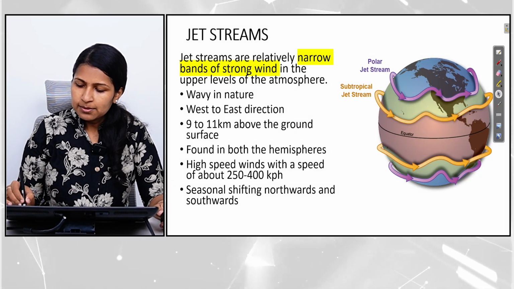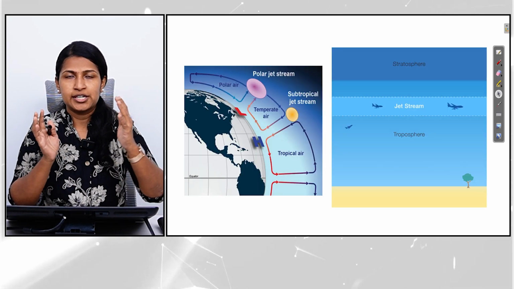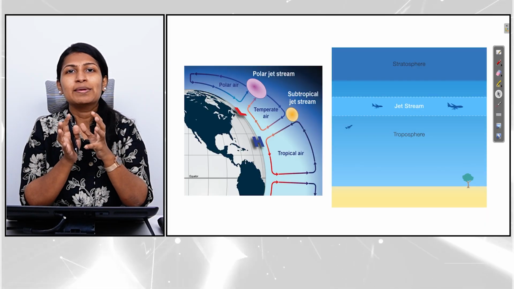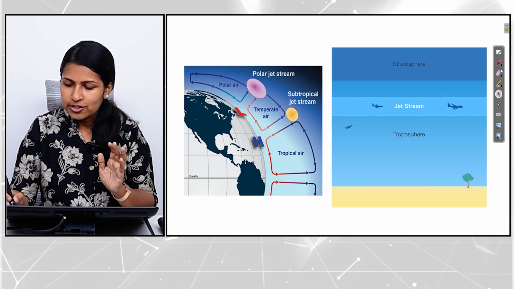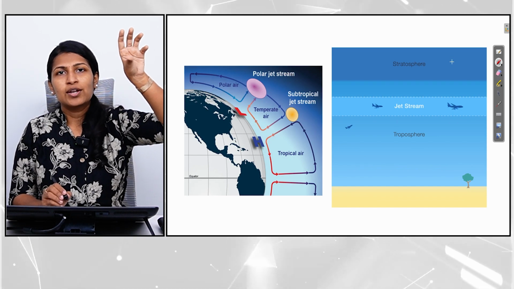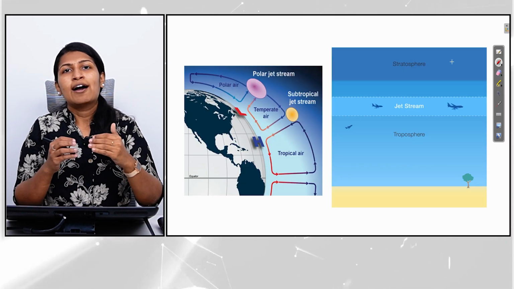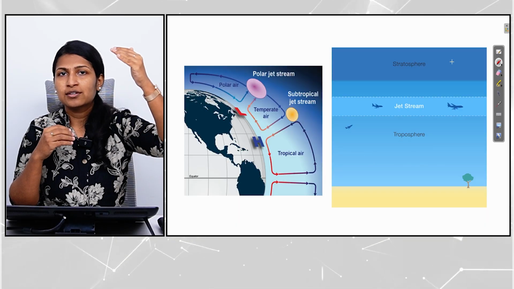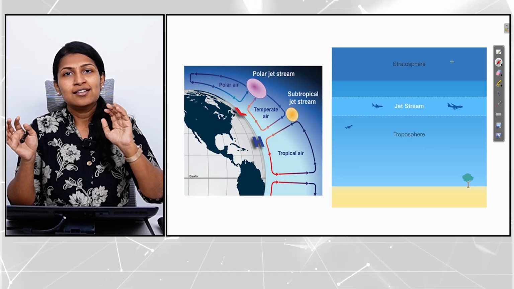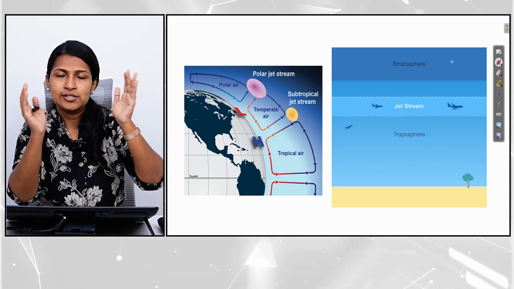Jet streams primarily originate in regions where there is temperature contrast, where air masses of different temperatures meet. Those are the ideal regions for the origin of jet streams. That is why you have jet streams primarily near the subpolar region and the subtropical region. In the subtropical region, you have the warm air mass from the equator and the colder air mass from the subpolar region converging. That will create a pressure gradient, and the winds will move from high pressure to low pressure in the west to east direction.